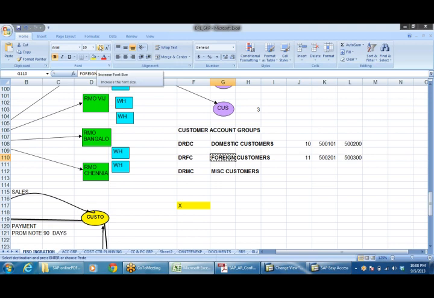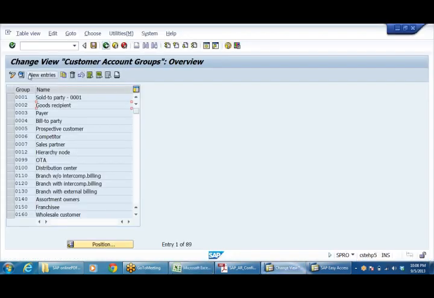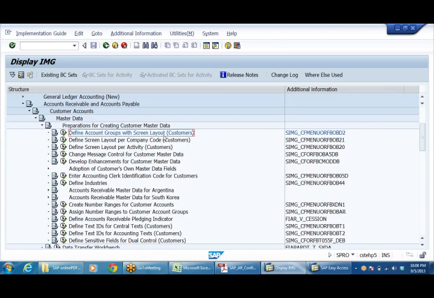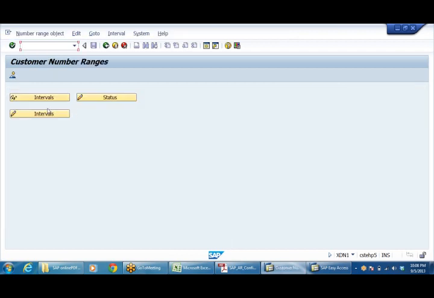I can create even a miscellaneous customer group also. Like that, we can create any number of groups. I've created only 2 groups now. Once we complete the creation of groups, now I want creation of number range for the customer accounts, because whenever I'm going to create customer accounts in each group, I need to have some number range. Create number ranges for the customer accounts.